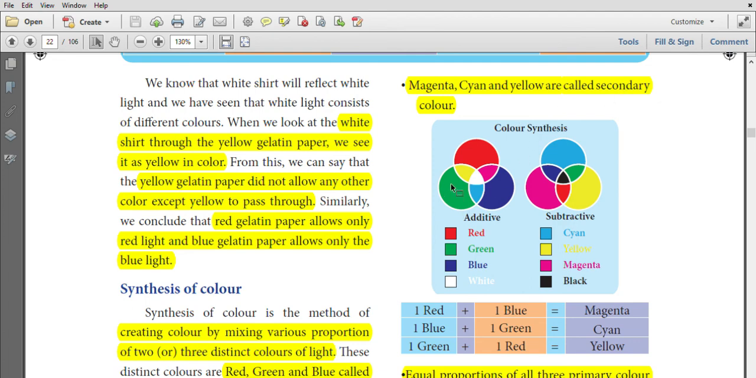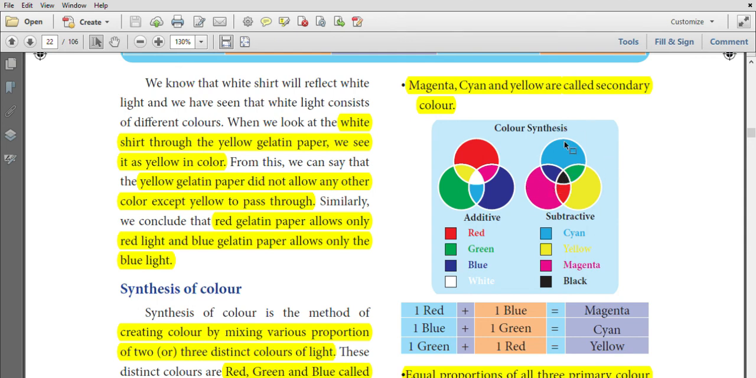See this picture. Red, green and blue are called primary colors. Red and blue combine to form magenta. Blue and green combine to form cyan. Green and red combine to form yellow. All the 3 primary colors combine to form white color.